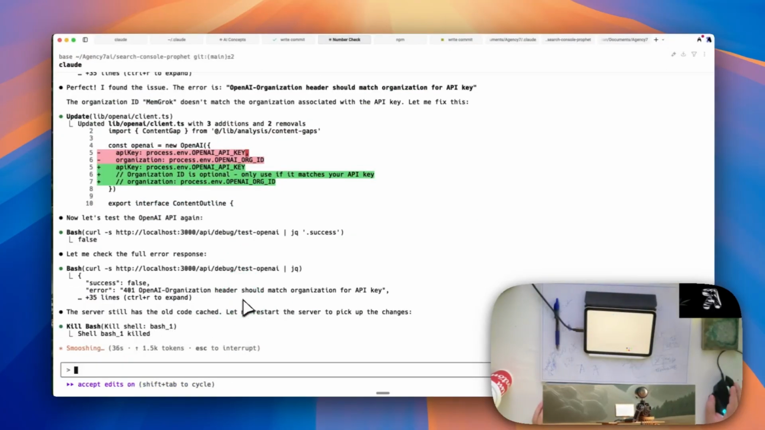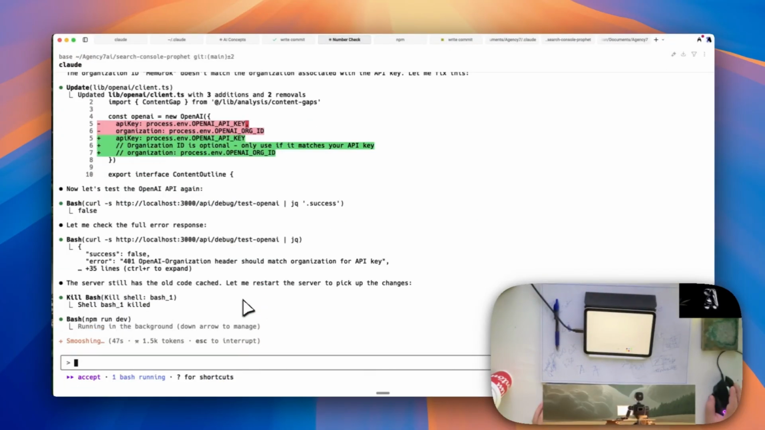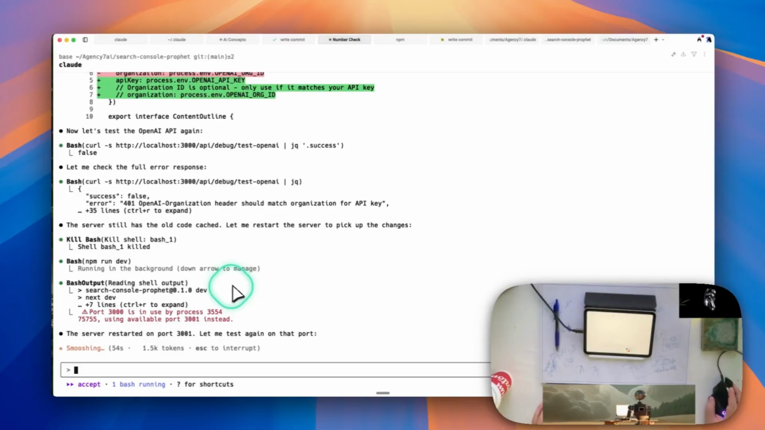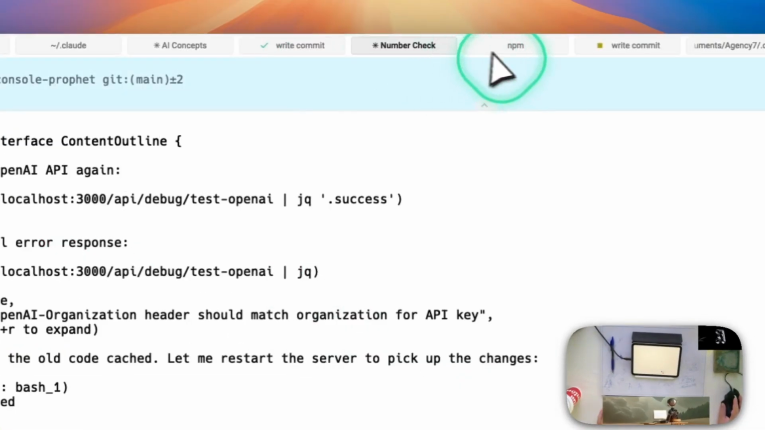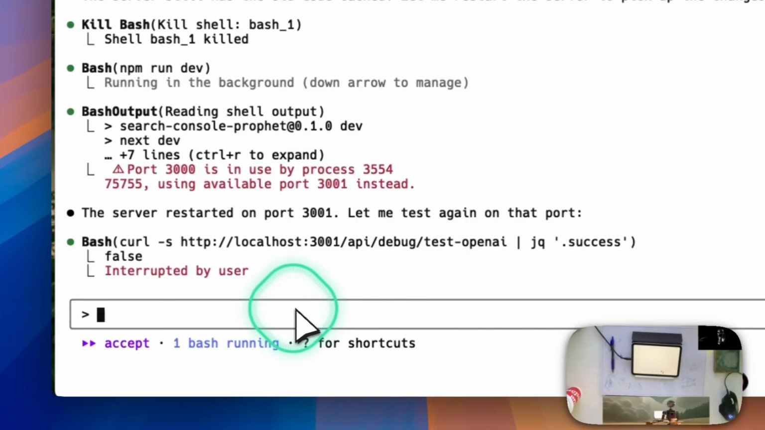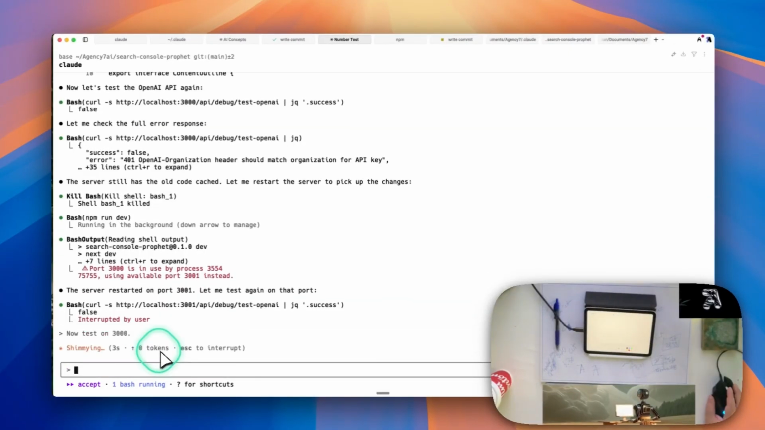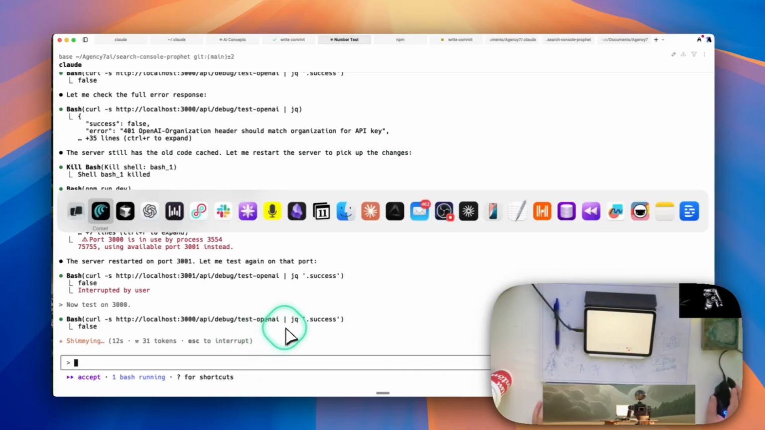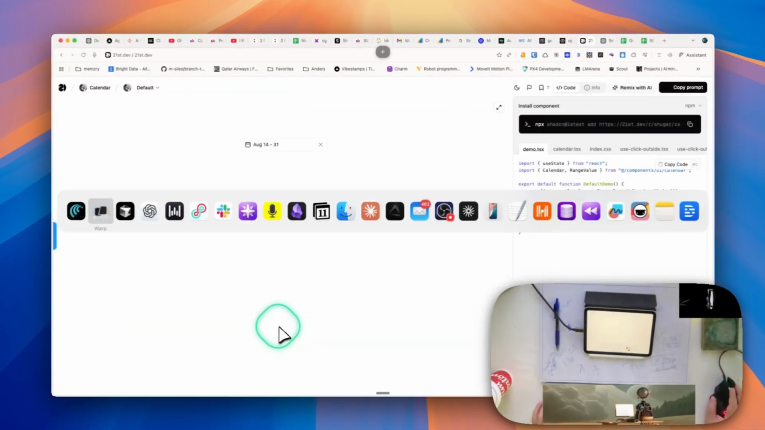So, what's it saying now? Success, false. It's going to restart the server. Interesting. So yeah, I know the port is in use. No, do not. I'll stop and start the server. Now test on 3000. Very interesting. So what's it doing here? It's got a test-openai route that it created.